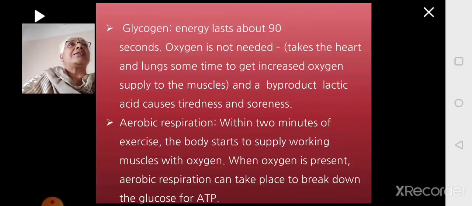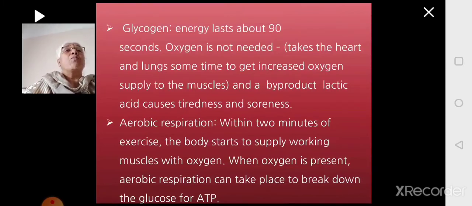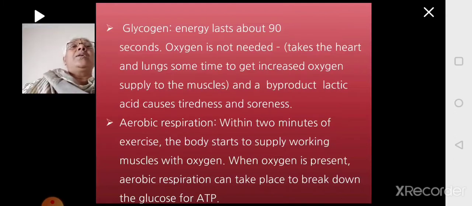The brain will in turn send the message to the heart and to the respiratory system to increase the rate of respiration, so that when the ventilatory rate, that is exchange of carbon dioxide and oxygen, increases, more oxygen is available, and that oxygen will be taken to the working muscle. For that, some time is needed. So till then, anaerobic respiration will happen, and a byproduct will be the lactic acid.